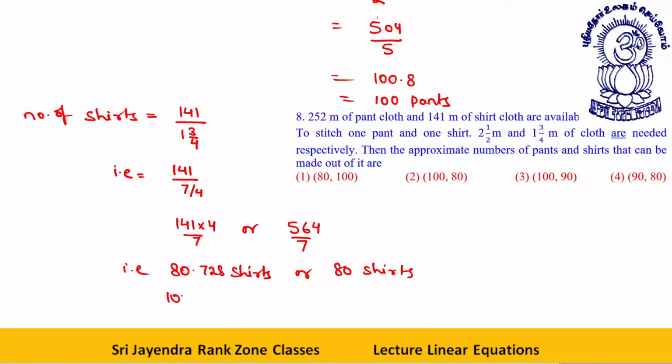So what do we have? We have 100 pants and 80 shirts as our answer. Okay, dear students. Clear? Option 2 is your answer.